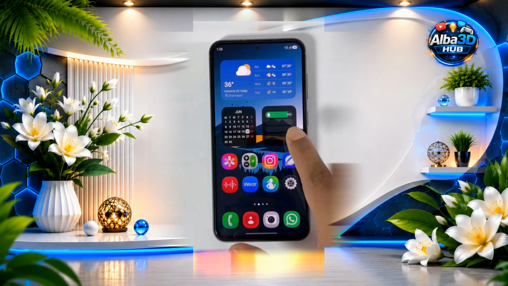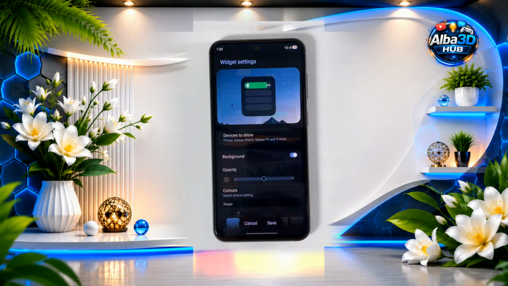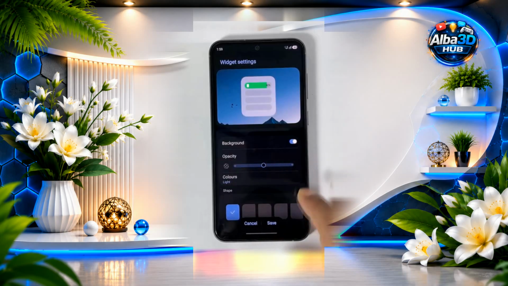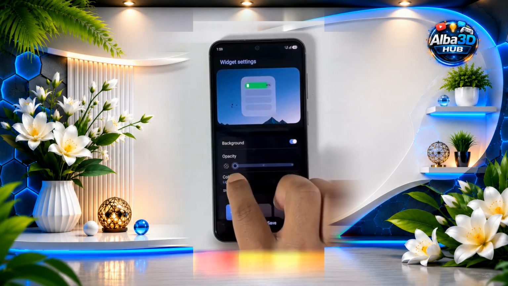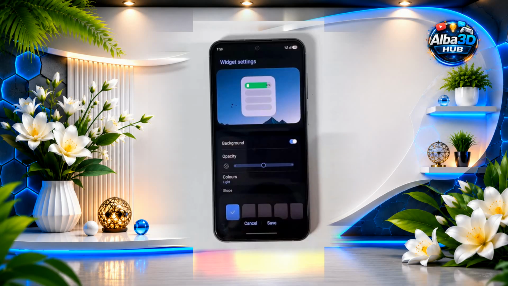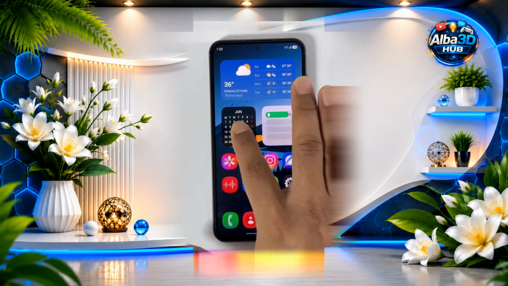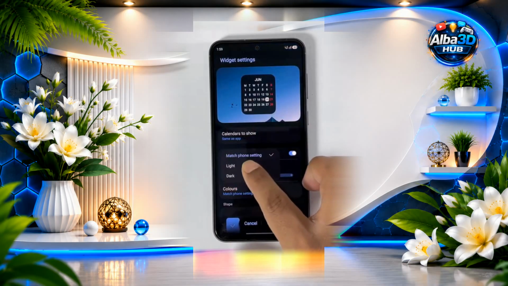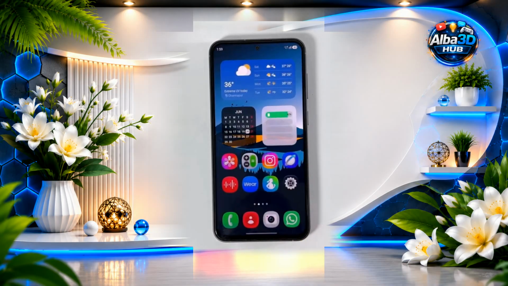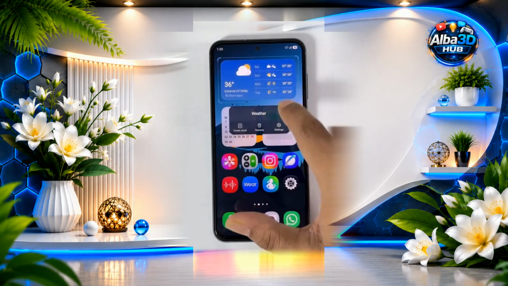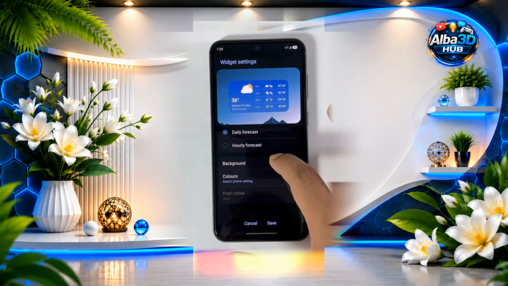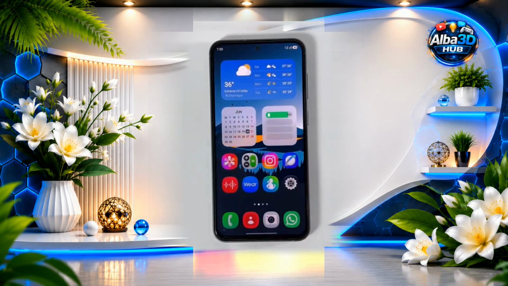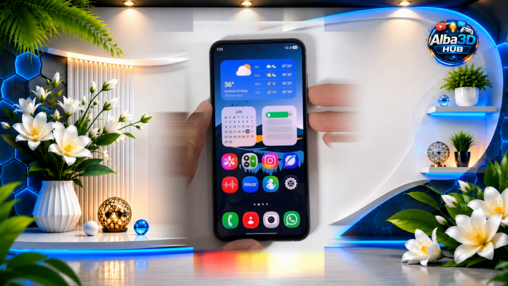Set Light widget with medium opacity, then save. Do the same with the calendar widget. Take a screenshot of your home screen.